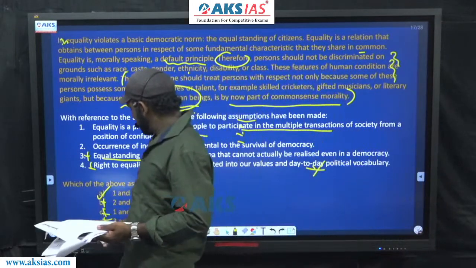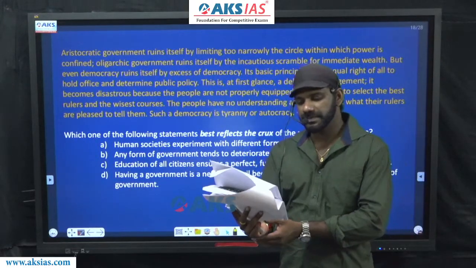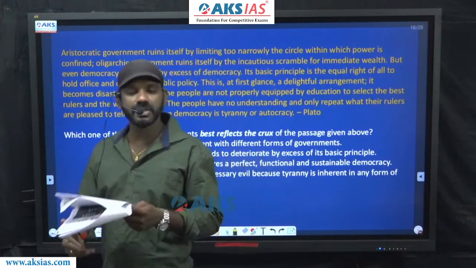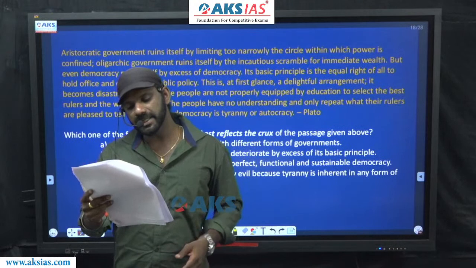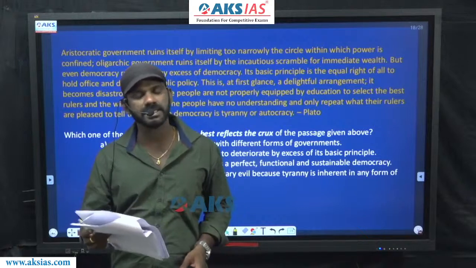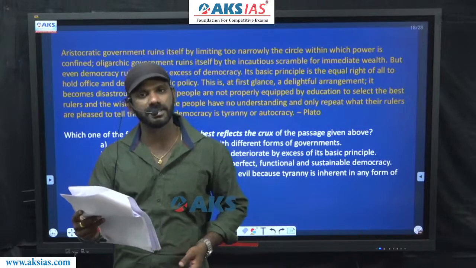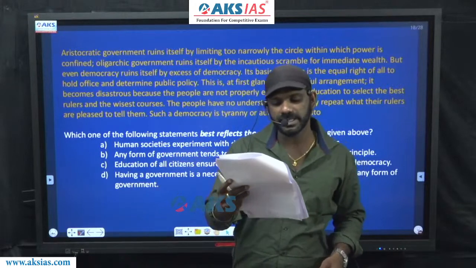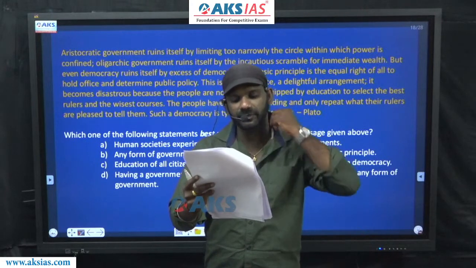Come to the next one. I'll read the paragraph. Aristocratic government ruins itself by limiting too narrowly the circle within which power is confined. Oligarchic government ruins itself by the incautious scramble for immediate wealth. But even democracy ruins itself by excess of democracy. Its basic principle is the equal right of all to hold office and determine public policy. This is, at first glance, a delightful arrangement.